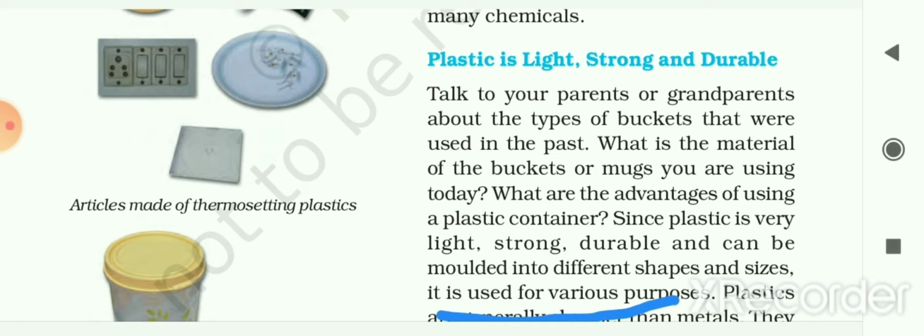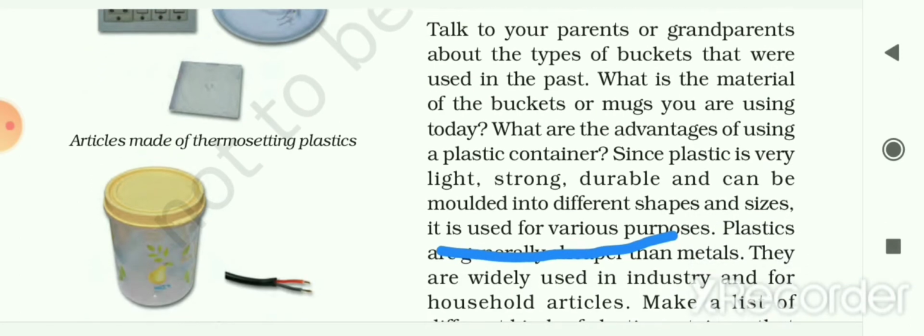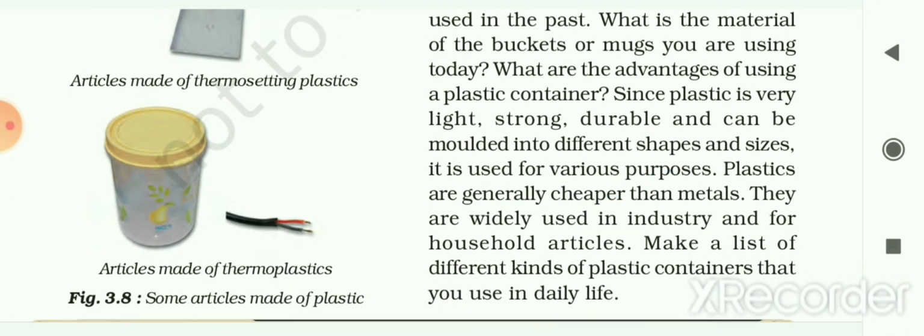So talk to your parents or grandparents about the types of buckets that were used in the past. You will find that they used wood, metals, leather buckets, or even earthen pots. So what is the material of buckets or mugs you are using today? Right now we are using buckets or mugs of glass or plastic. Most of the time we are using buckets of plastic. So what are the advantages of using plastic containers?